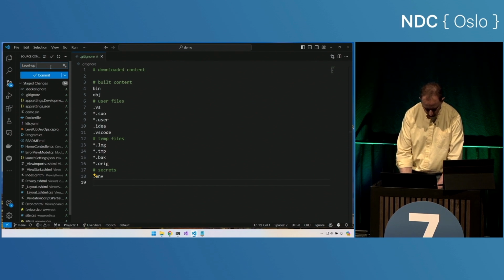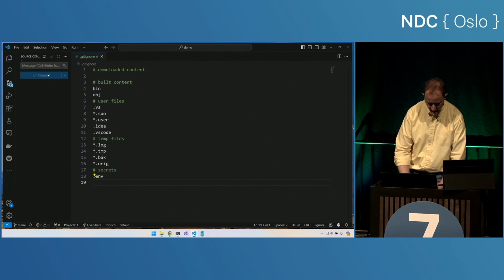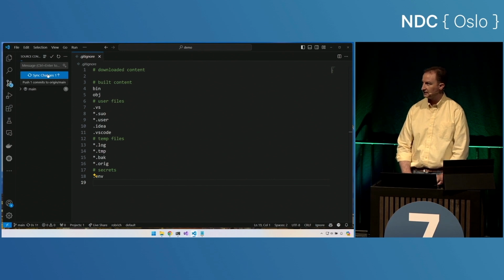Level up DevOps. Is it okay if I don't call it initial commit?